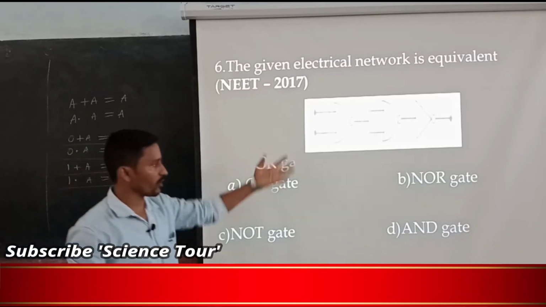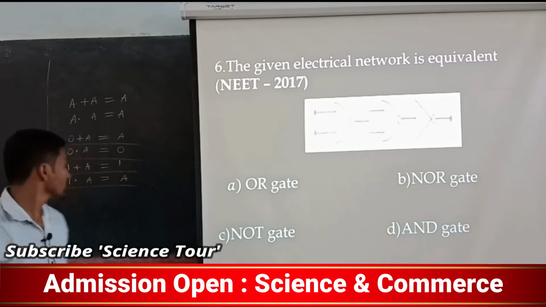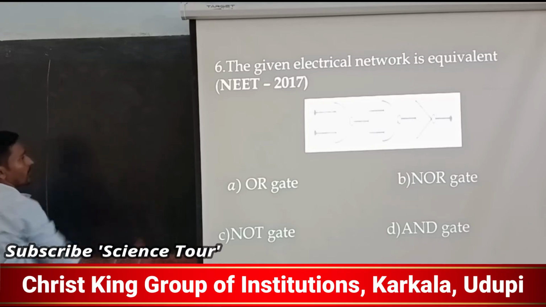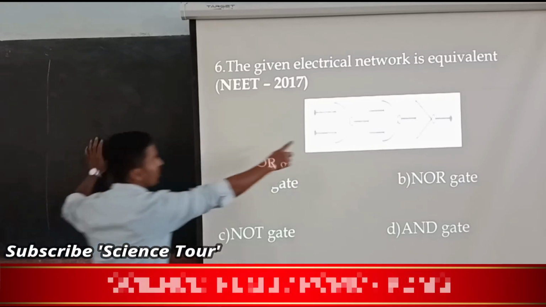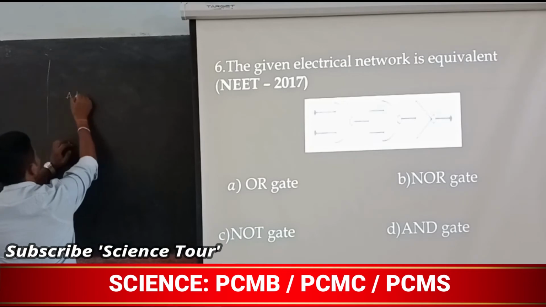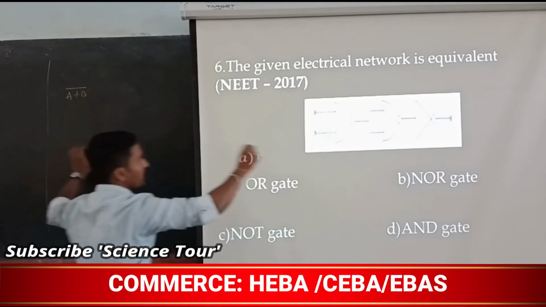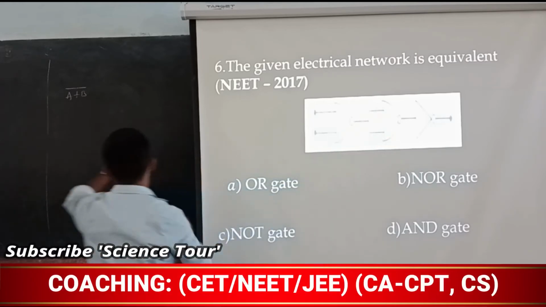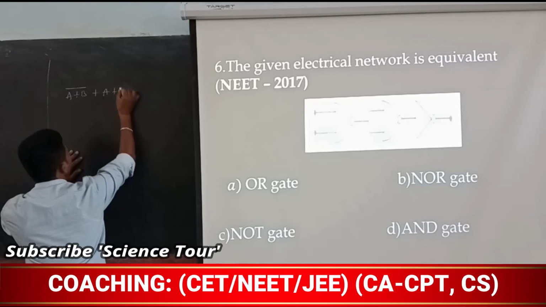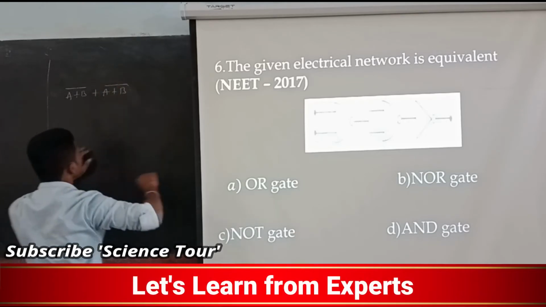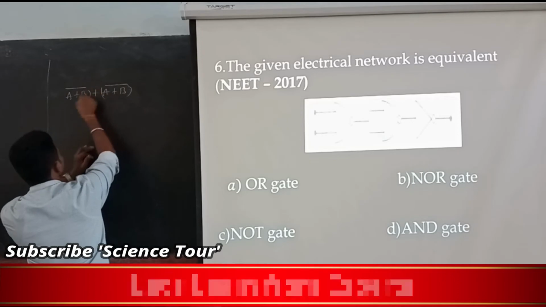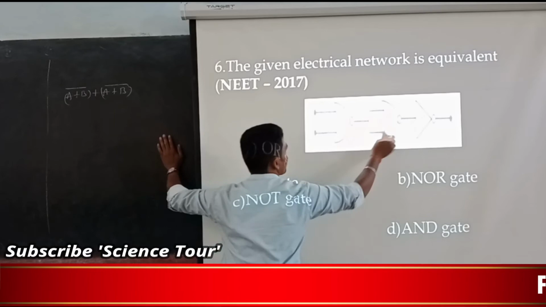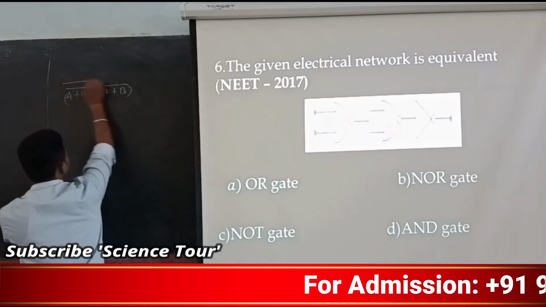Now I have to apply the formulas there and get the equations. So I'll erase this. You should know this. Now how can we write A and B? This is OR. A plus B you are going to get, and the bar of that because this NOT is there. Now those are given for both, again A plus B and A plus B, you are going to get A plus B bar, plus A plus B bar, and it comes as a whole bar.